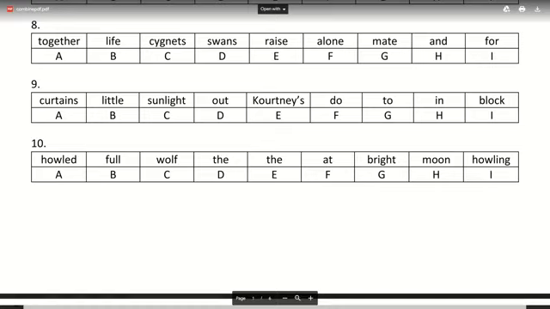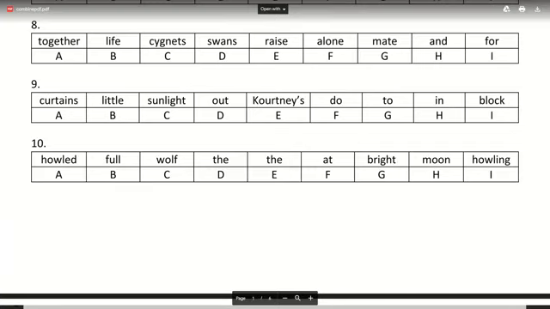Okay, I'll tell you, none of you got the sentence right. So let me give you the sentence. So the sentence for number 8 is: swans mate for life and raise cygnets together.